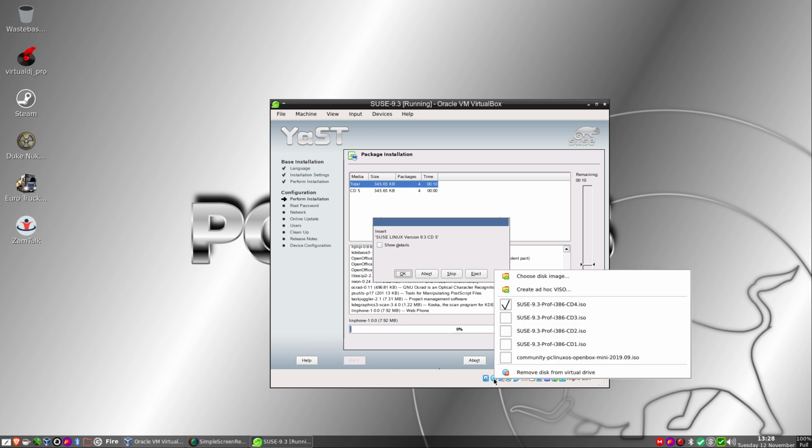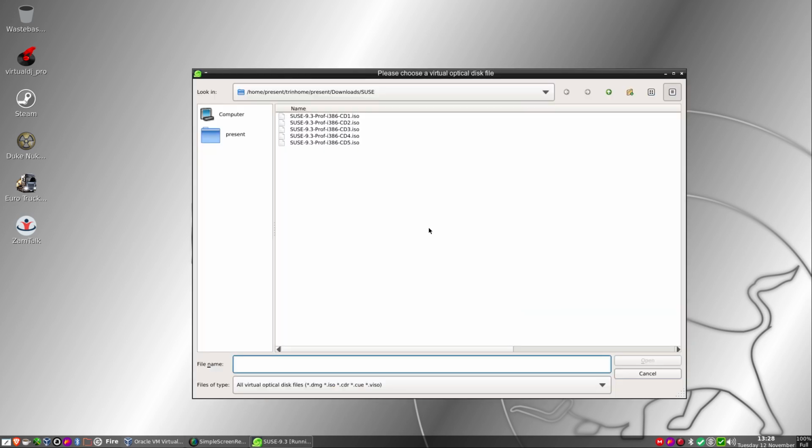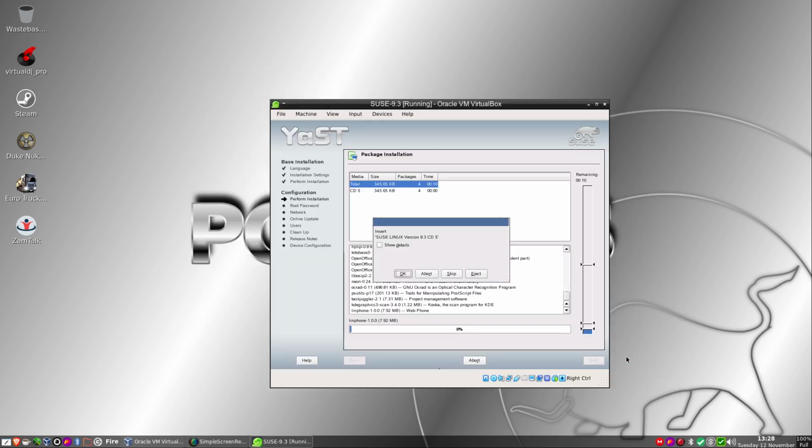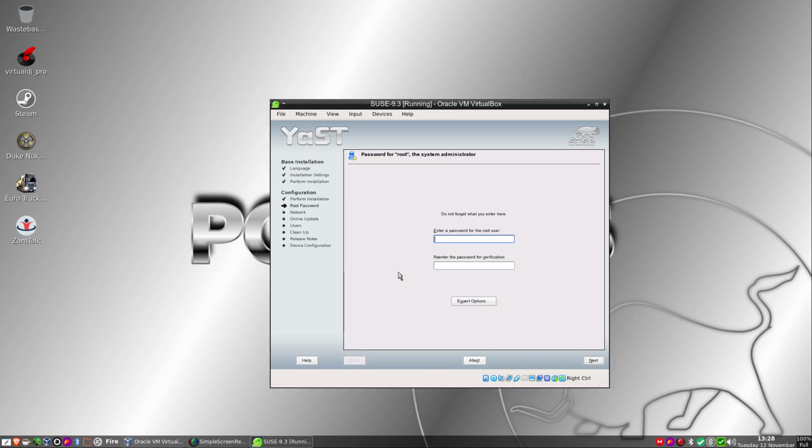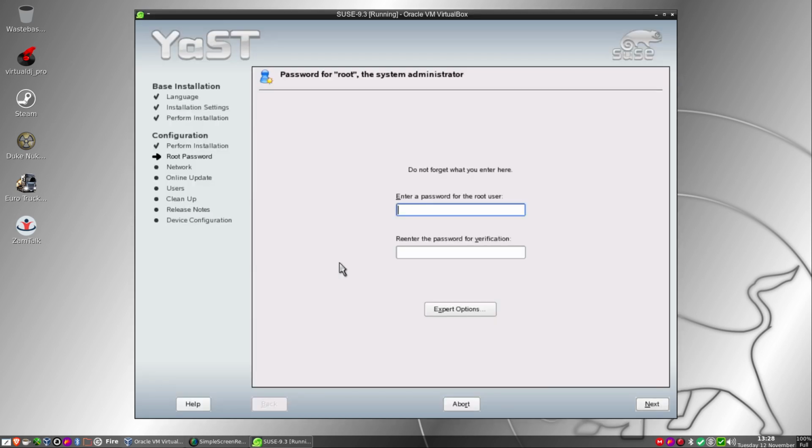Found a mouse. Choose disk image and number 5, I think. I'm on. Yes, I am. So, we'll zoom that back up. It's asking the password for root. Seems I didn't do the first one correctly. So we need next.